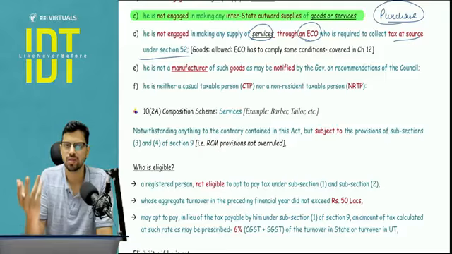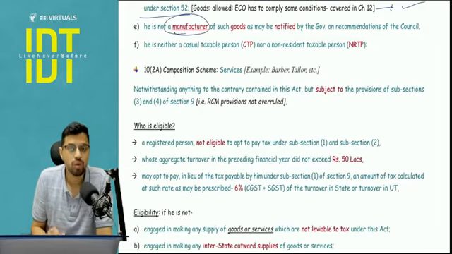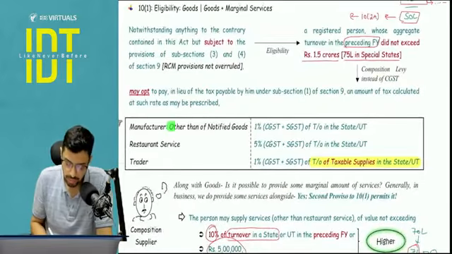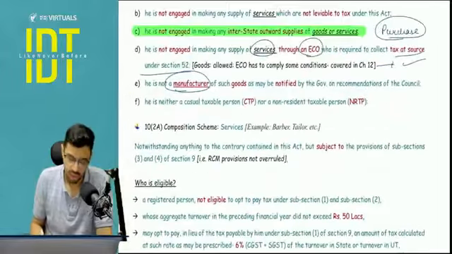Goods are allowed, but certain conditions are given. I will be covering this in chapter number 12. Notified goods manufacturing is not allowed. Here also I have mentioned that you should not be producing notified goods. Now, why this notified goods exclusion is given, I will tell you that in a couple of minutes.